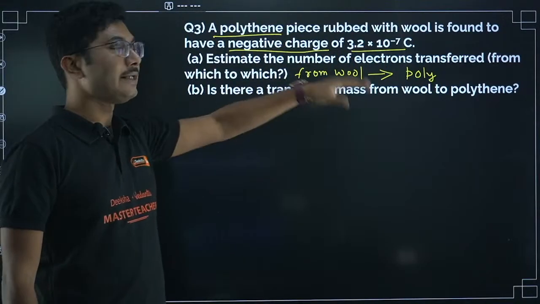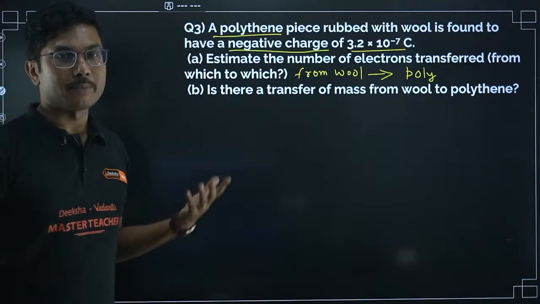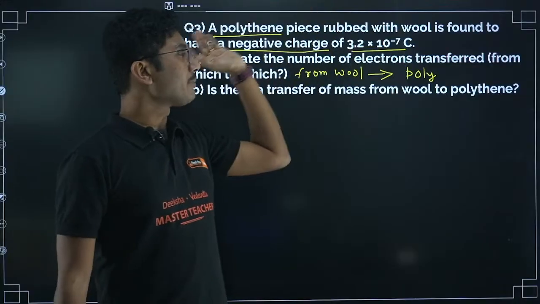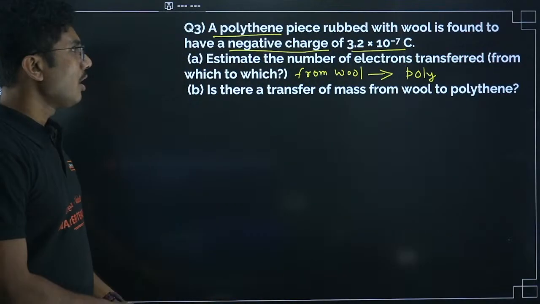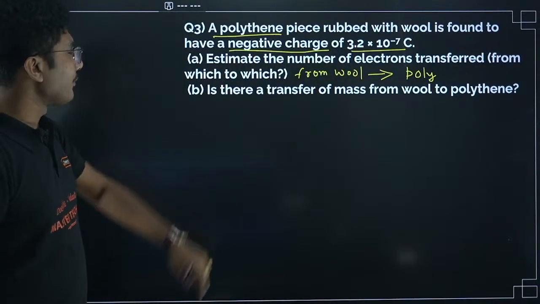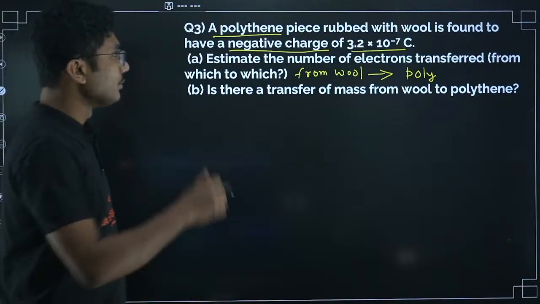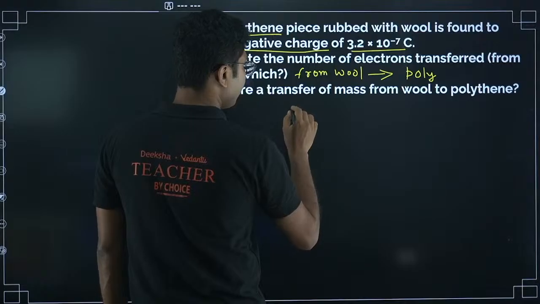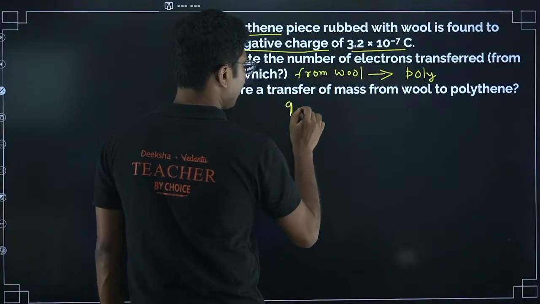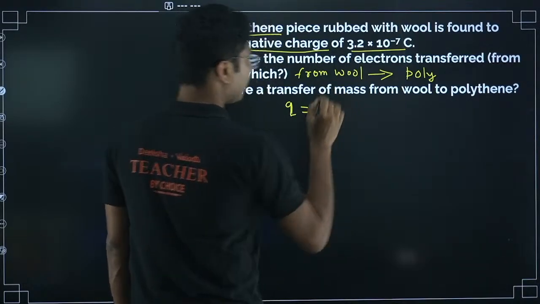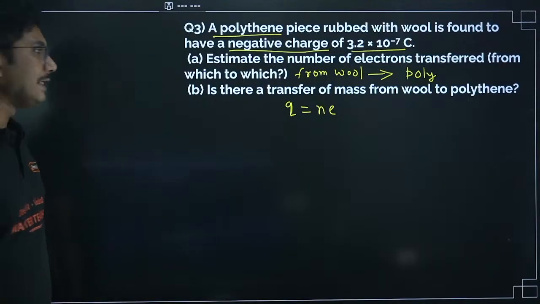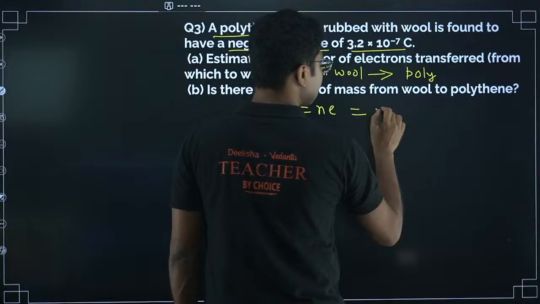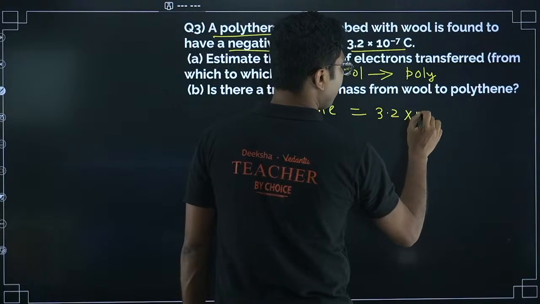That means polythene has gained electron. So if something gains electron, that means the electron has transferred from the other object. So electron must have transferred from wool to polythene. So this is a part where you have to answer which to which. Now we have to use the quantization principle. Quantization principle means what? We know that total charge Q can be written as N into E. N must be an integer number. Now that value over here is given as 3.2 into 10 to the power of minus 7.